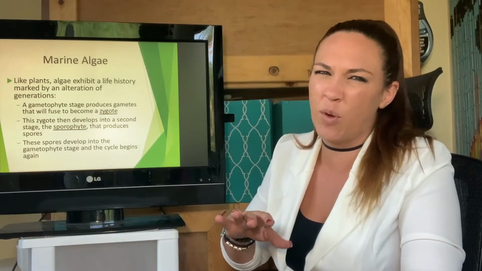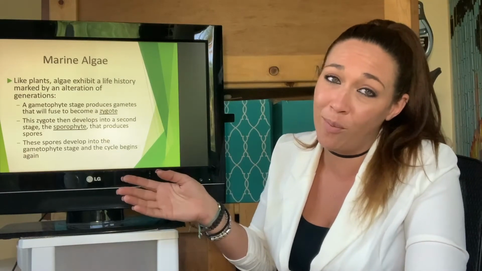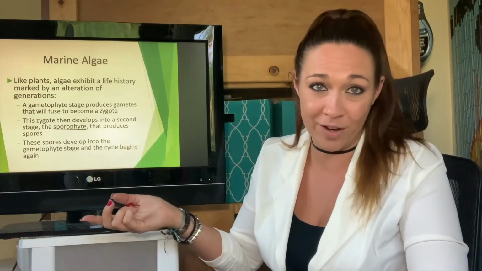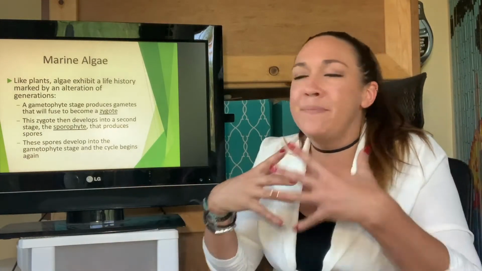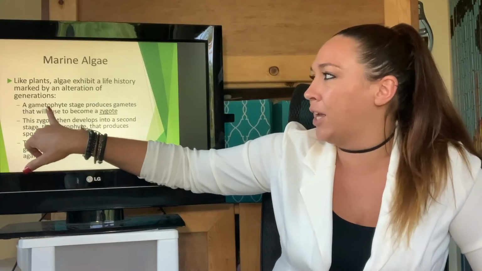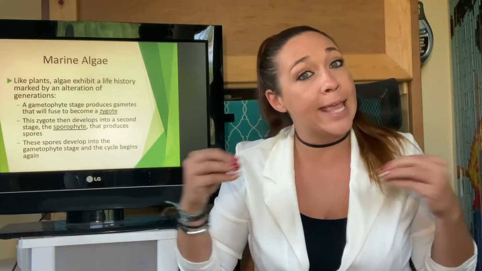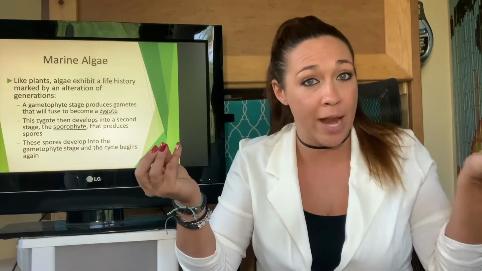So let's get a little vocab words clear. And yes, any vocab word, anything that's underlined, could very easily be on your test. Keep that in mind. Now, we have what's called a gametophyte. This gametophyte right here is essentially like gametes. Gametes are sperm and eggs, so this is kind of like your sexual form of reproduction.